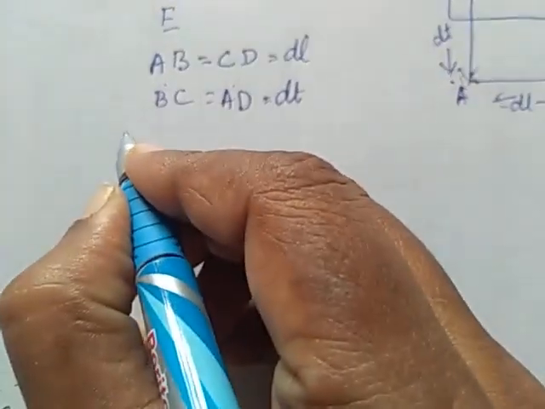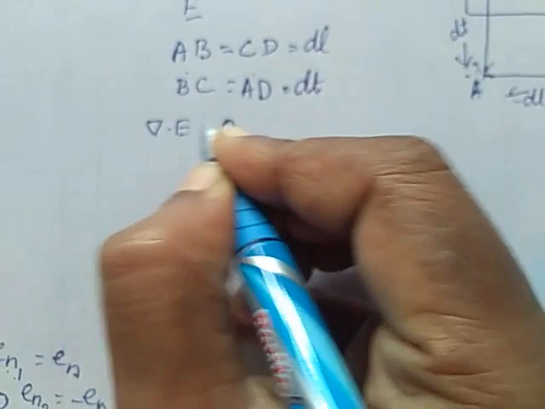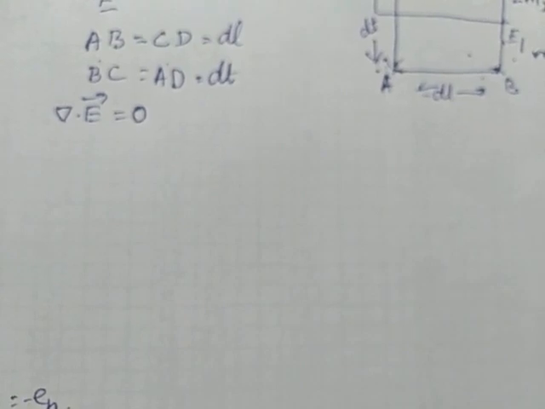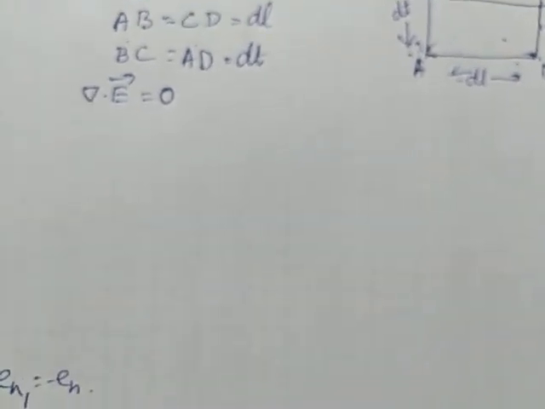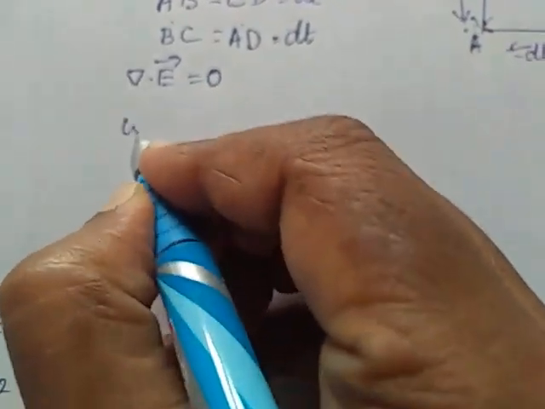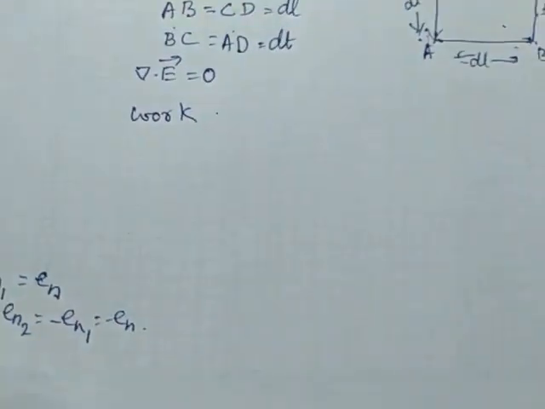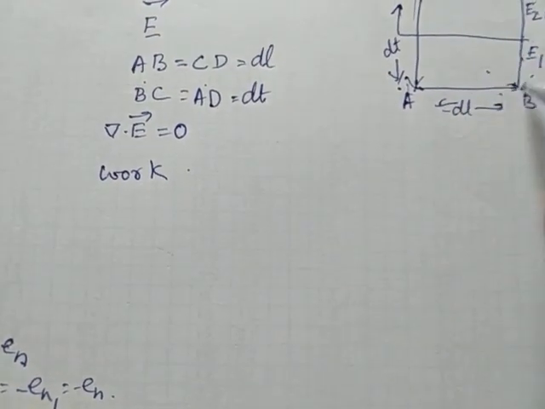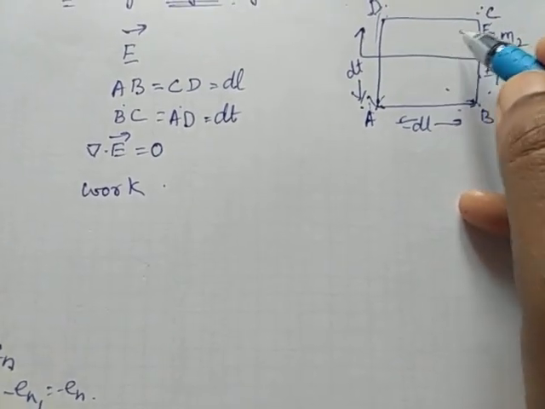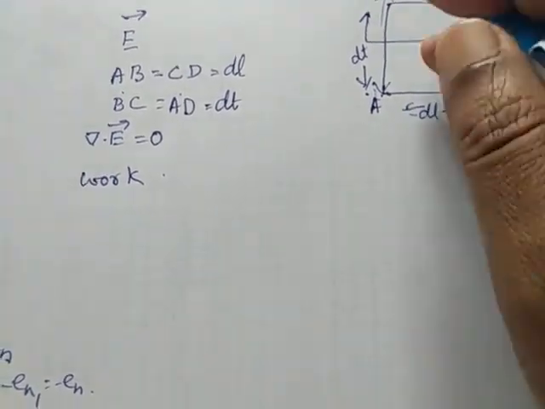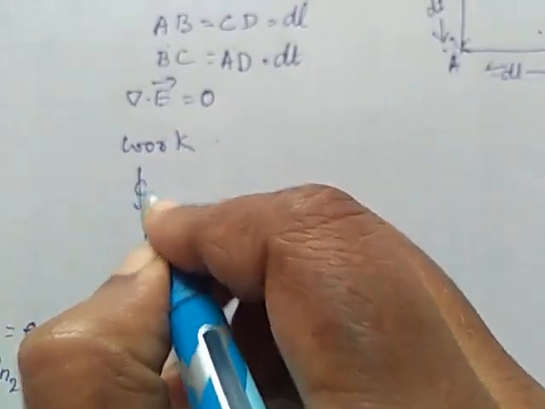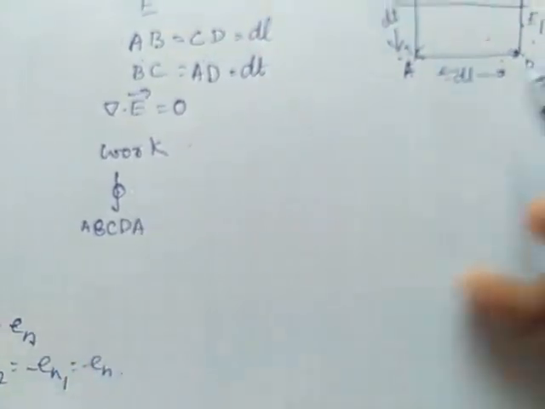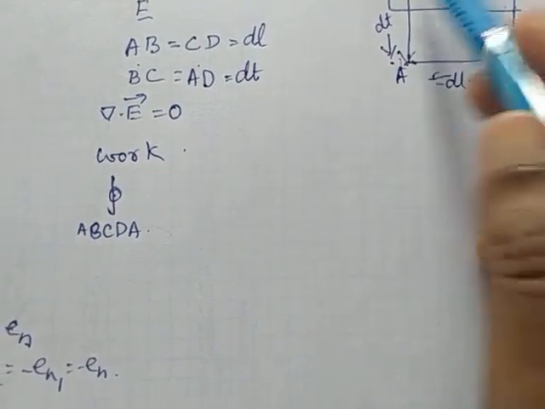Already we have proved del cross E is equal to 0, that is, the electric field is conservative. It means no net work is done when a unit charge is taken around the path. So we have the closed path A, B, C, D, A.